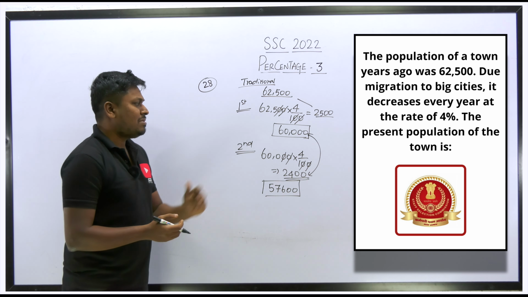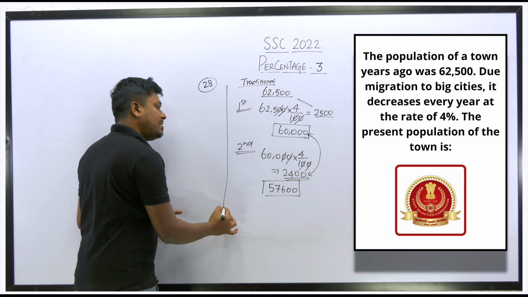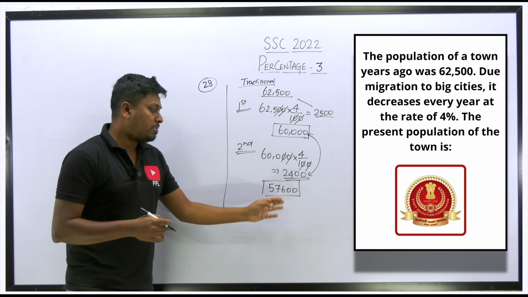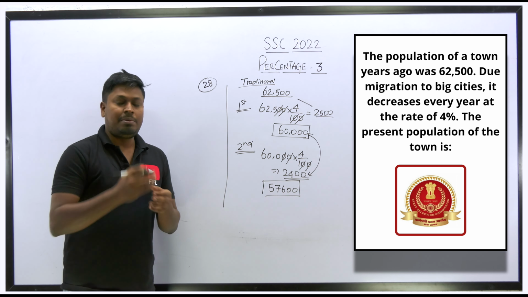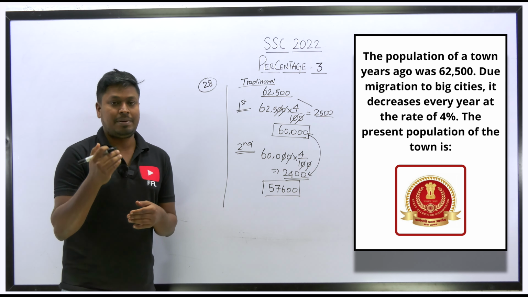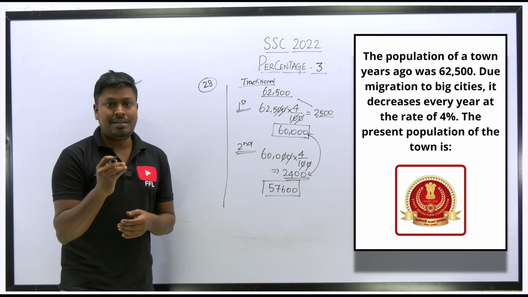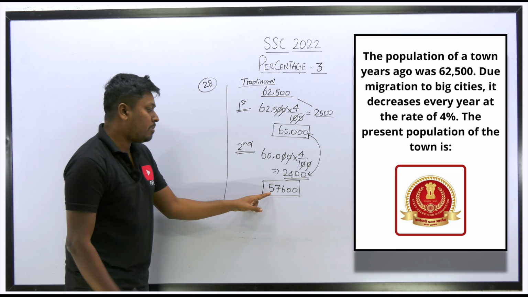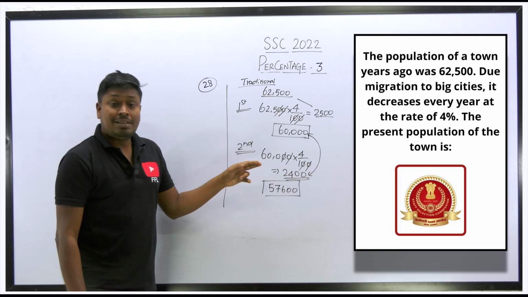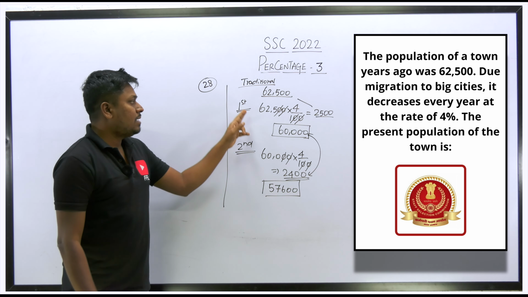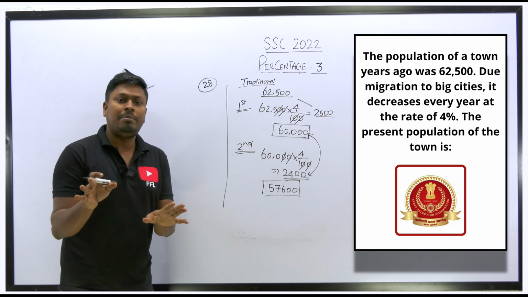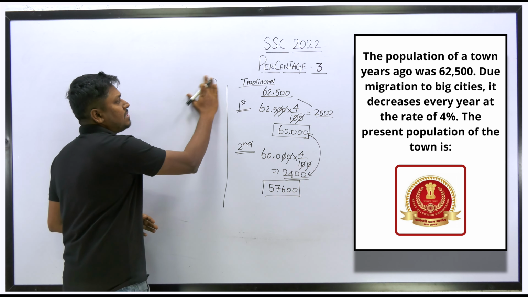Friends, understood? So this is the traditional method, right? Traditional method seems to be very easy always. Even for the third year or fourth year, you need to proceed in this iteration method. From the previous year, you need to find how much percentage of the population is decreased and how much number it is, and subtract from the previous year's population. So the resultant will be the present year population. Got it? In this way, if you solve all the questions, you will get the answer without using formulas or shortcuts.